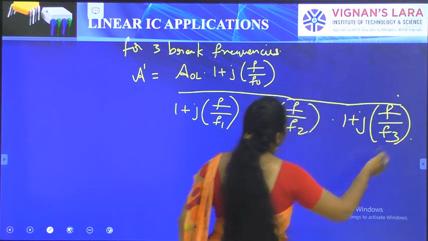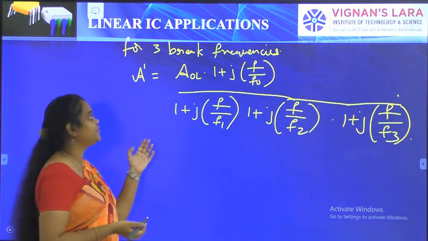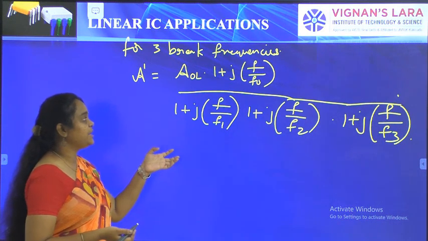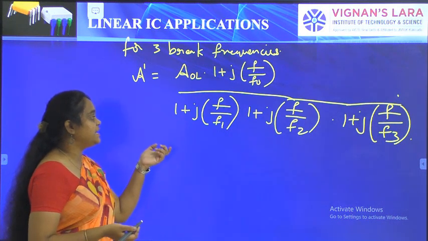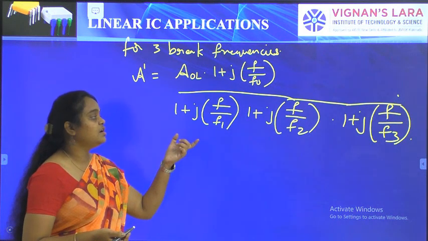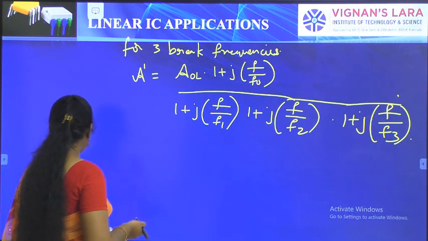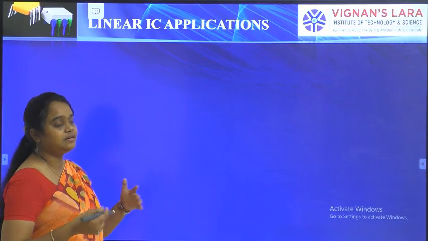So these are for the 3 break frequencies. The equation for the compensated network is AOL times 1 plus jf by f0, by 1 plus jf by f1, 1 plus jf by f2, 1 plus jf by f3. So observe the graph for these.